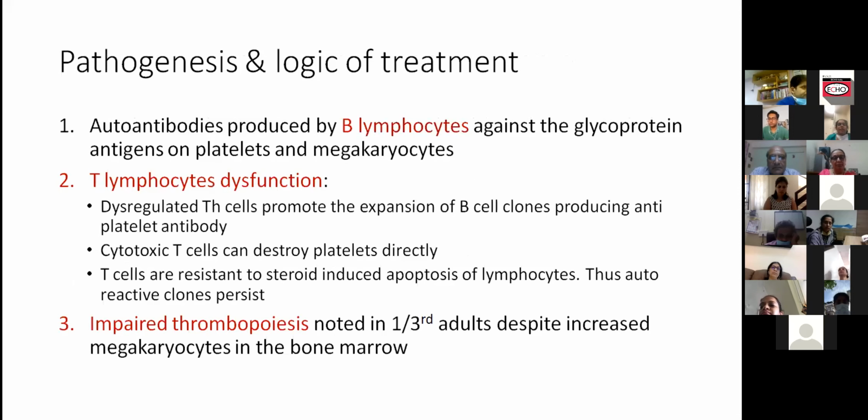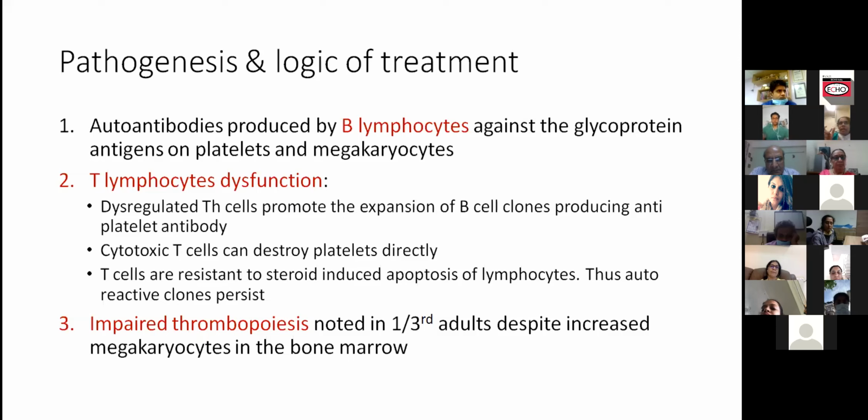Next slide, Ravi. Just before we go to the rest of the case, let us see how chronic ITP is investigated and how we are supposed to treat it. The pathogenesis is basically immune mechanisms. There is a lot of literature on it, but these are the three points we are going to focus on while managing. There are some B lymphocytes producing autoantibodies, so a lot of treatment is directed towards that. There are dysregulated T lymphocytes which tell the B cells to proliferate, so a clone of B lymphocytes proliferates.